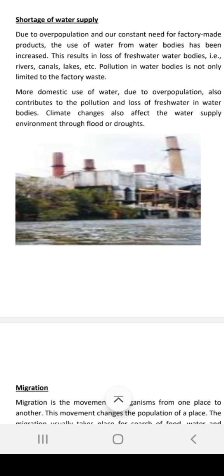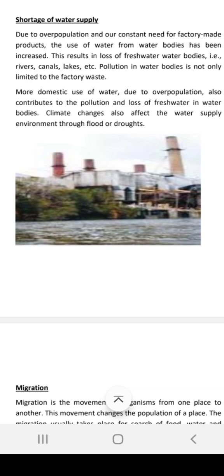Shortage of water supply. Obviously, the world is getting dehydrated. Why? Because people are wasting water uncontrollably. Nobody is there to ask them. Nobody is there to make them control water. Due to overpopulation and the constant need for factory-made products, the use of water from water bodies has increased. Obviously, people keep on wasting water. There is nobody to control the loss of water.